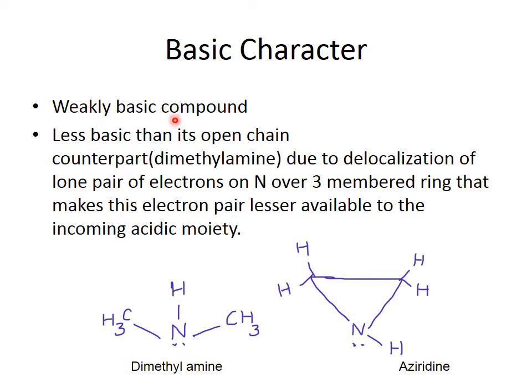The reason is the delocalization of the lone pair of electrons on nitrogen over the ring system, so this electron pair is less available for the incoming acidic moiety.